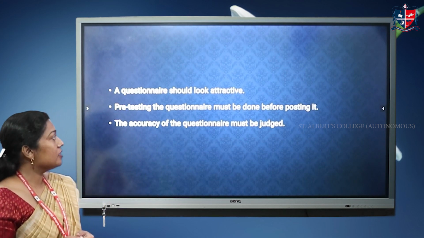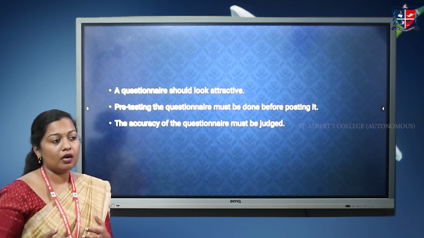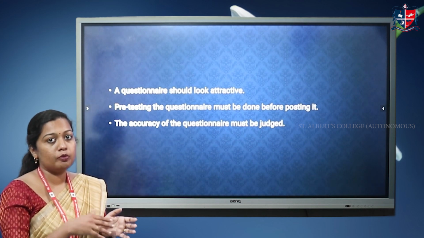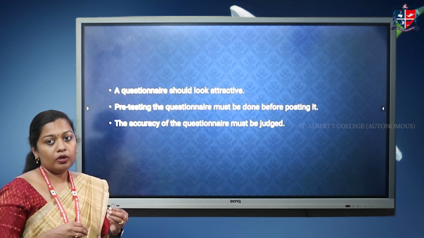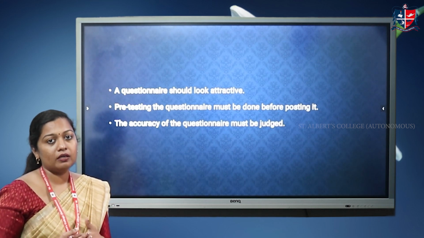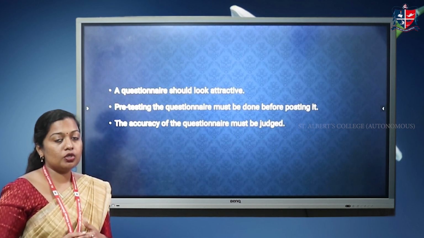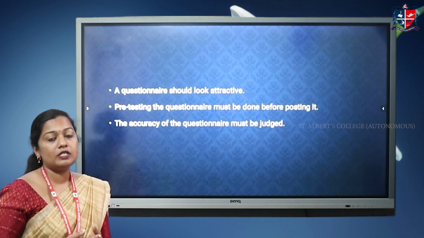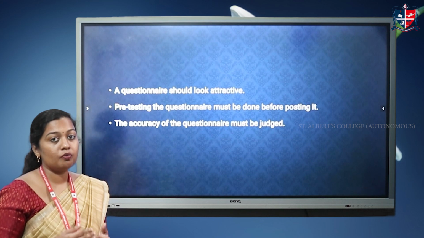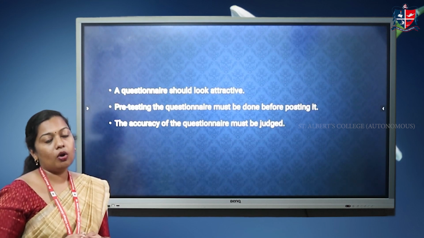Then, pre-testing of the questionnaire must be done before posting it or giving it to the respondents. Pre-testing means we are distributing the questionnaire to a small number of respondents at first before distributing it on a wider scale. So, if there are any shortcomings in the questions, we can correct them in the first stage itself. So, pre-testing is compulsory for the investigator before the questionnaire is distributed on a wide scale, so that any shortcomings can be corrected in the first stage itself and it can be distributed after correcting it to all the respondents.